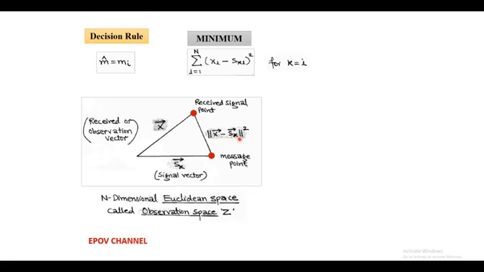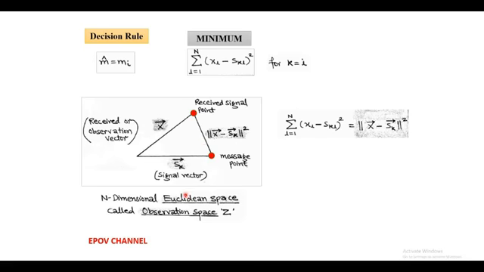According to our decision rule, in order to estimate m cap equals mi, the square of the Euclidean distance must be minimum. In terms of vectors, the signal vector sk and the received observation vector x seem to be identical when there is a minimum Euclidean distance between these two vectors.